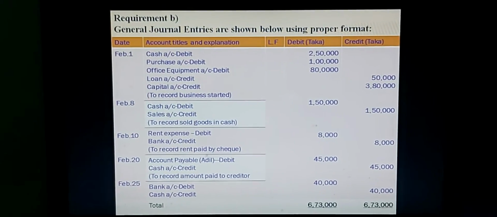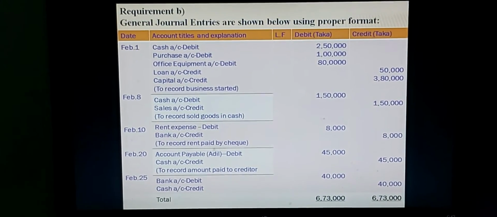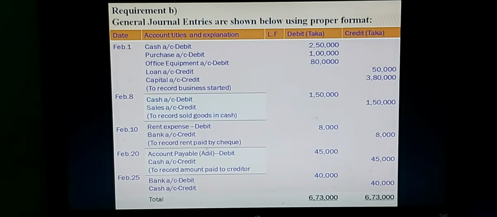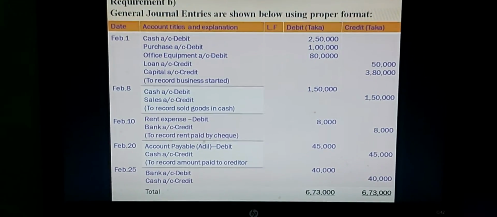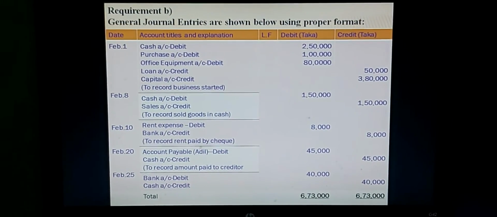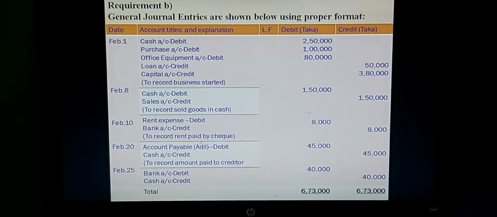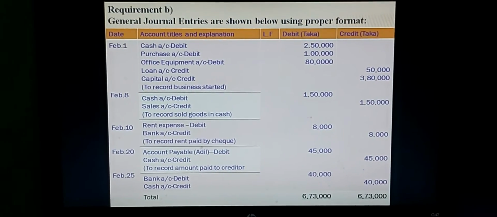And then the last one, total amount of taka for journal entries 6,73,000 in debit, and in credit 6,73,000 also. Dear learners, I hope you have written the solution of general journal entries for requirement B.